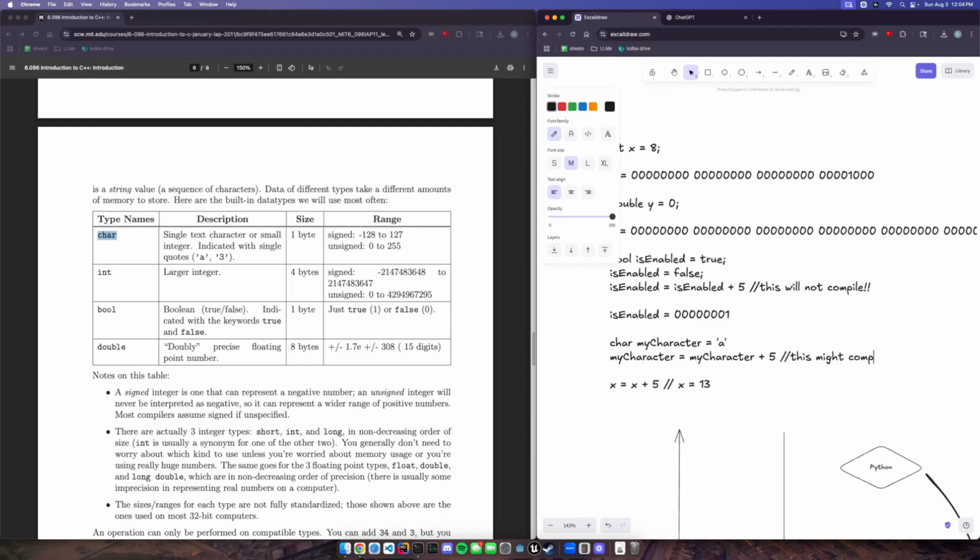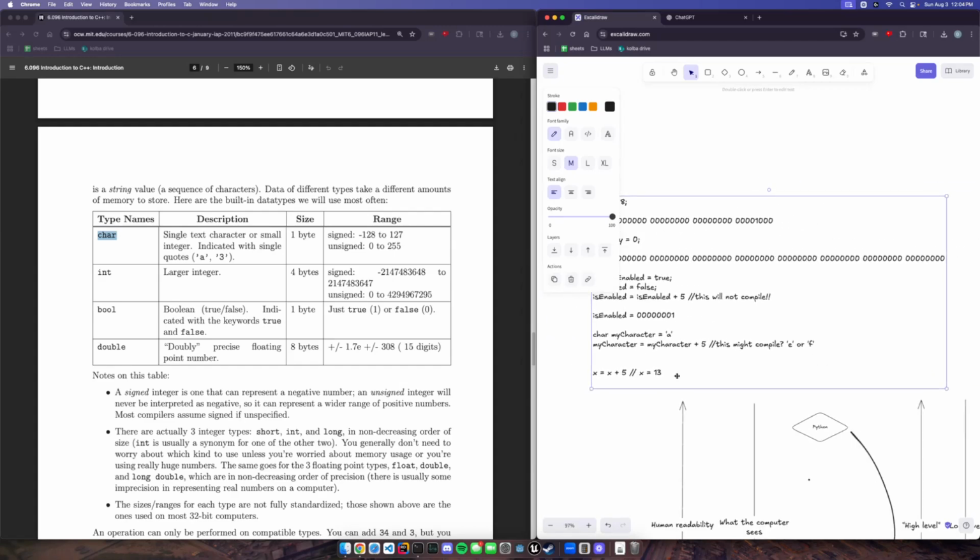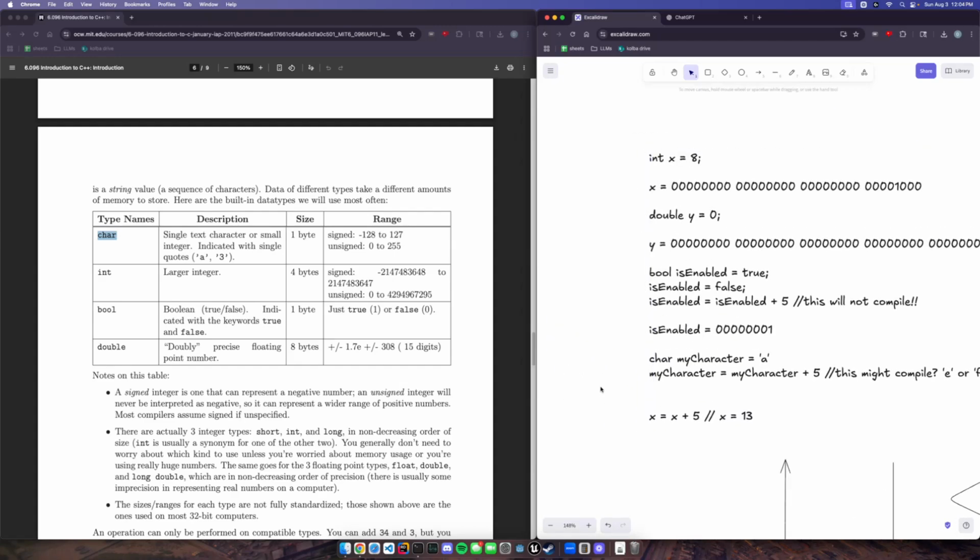Weirdly, I think this might compile. We'll have to look at it. It's been a while since I've looked at C++. If this does compile, which I have a hunch it does, it's doing something weird. Turn it into, what's 5 letters next in the alphabet? It's going to be either E or F or something like that. But this is probably not good behavior, so ill-advised.